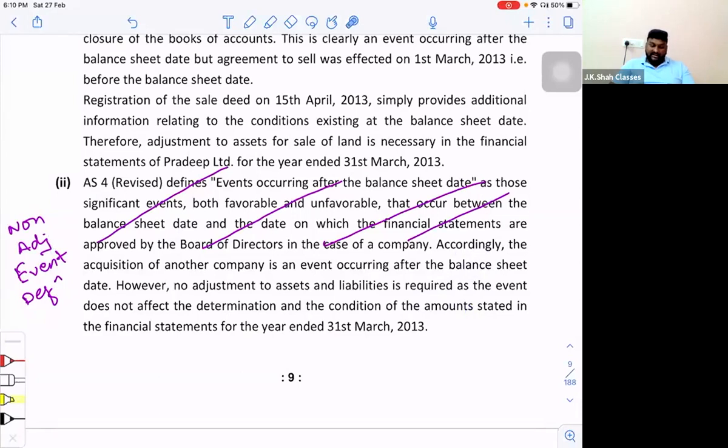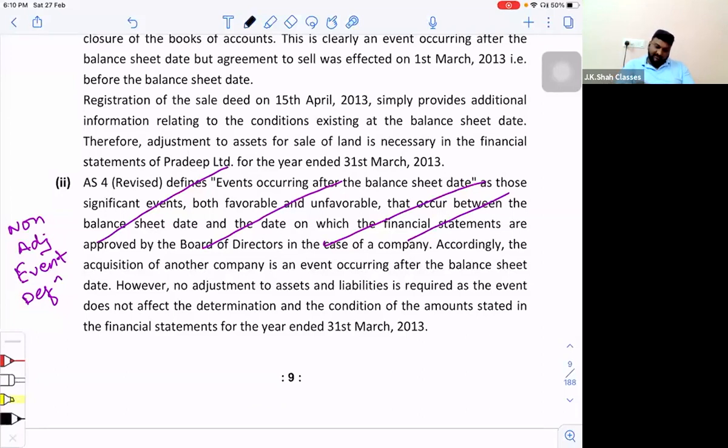Accordingly, the acquisition of another company is an event occurring after the balance sheet date. However, no adjustment to assets and liabilities is required, as the event does not affect the determination and the condition of the amount stated in the financial statements for the year ended 31st March 2013. Because this event is not going to make any changes in any of the figures of the balance sheet. Hence, it is a non-adjusting event and only a disclosure will be more than enough.